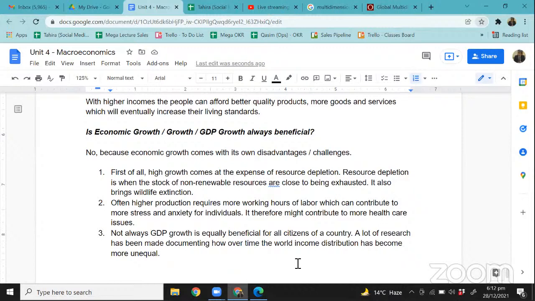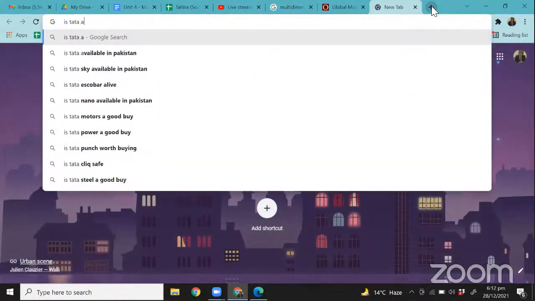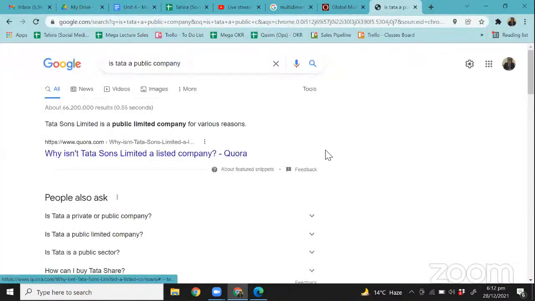So Tata is a big group in India, one example that I can think of, right? It's great that Tata is making more factories, Tata is entering new industries and all that stuff. But at the end of the day, the wealth is being accumulated by a few individuals, a few strong families who own Tata, right? By now, it might be a public company. I'm not sure if Tata is a public company, because if it's a public company, then it's good.